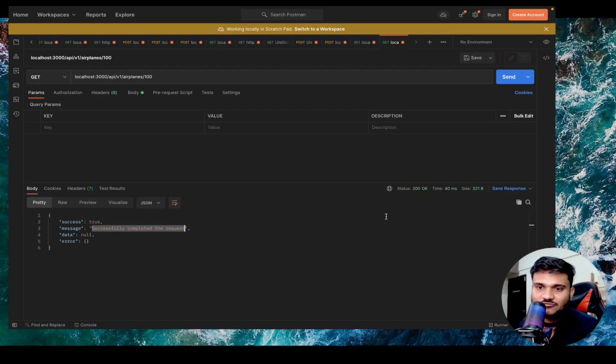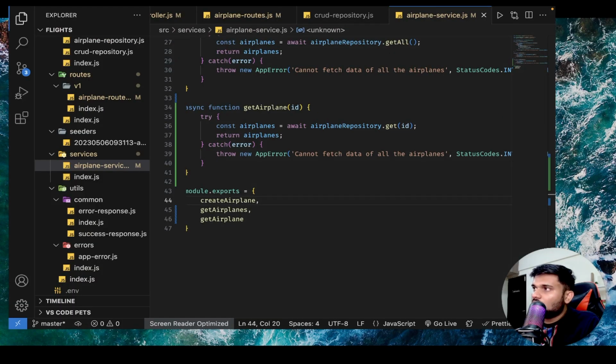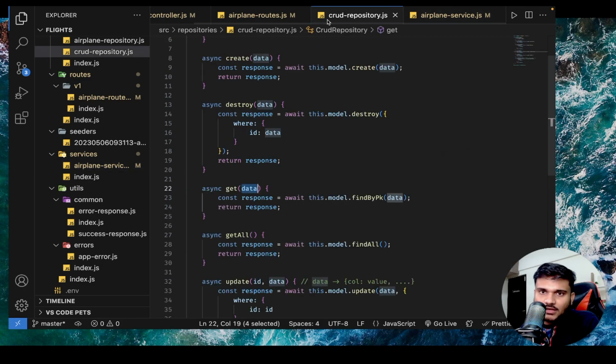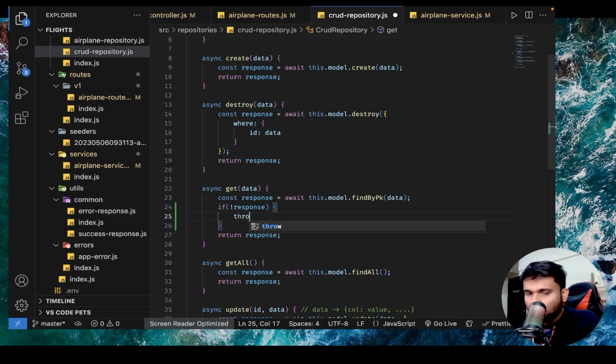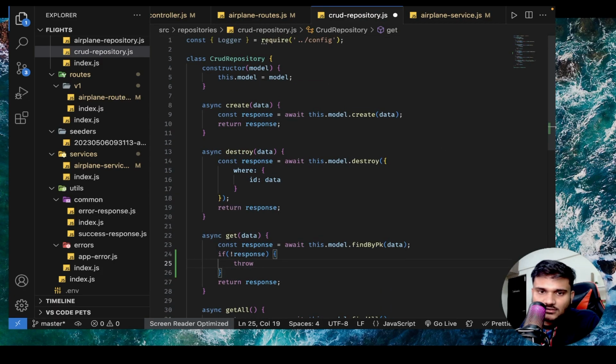We should technically say 404 not found, right? That we are not able to find this resource. Can I say that? So what I can do here is, let's say, I can go to CRUD repository. In the CRUD repository, we can say if not response, that means we were not able to find a response, then I'm going to throw some error, right? We can actually throw some error from here, right? And you can actually throw new,